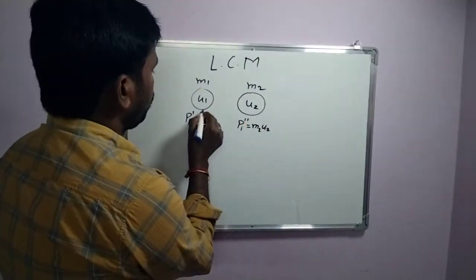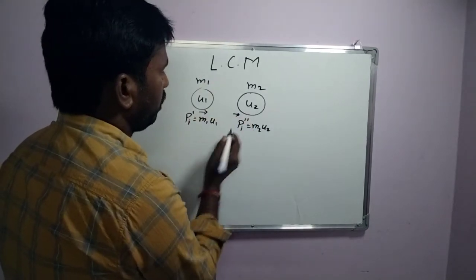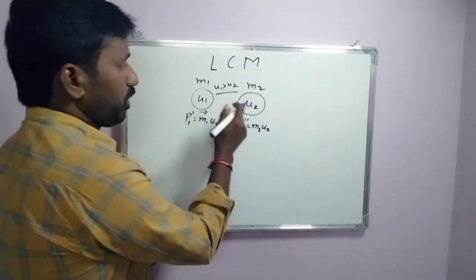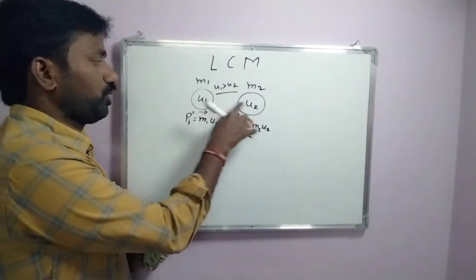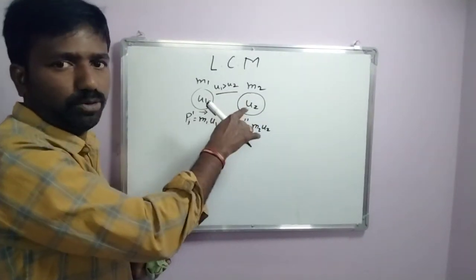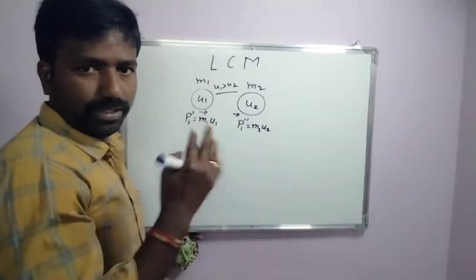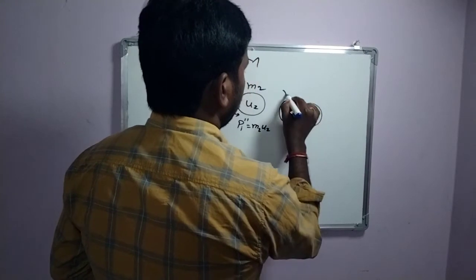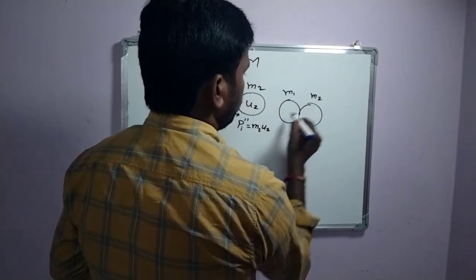They are moving in the same direction, but the condition is u1 greater than u2. Because of this condition, the first body approaches the second body, a collision takes place between the two bodies, and they come close to each other and interact.